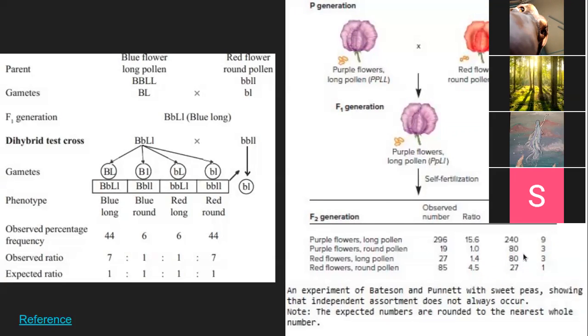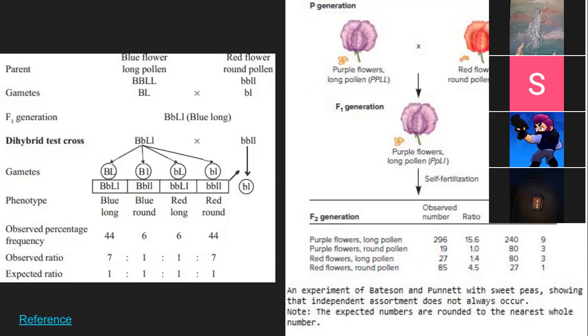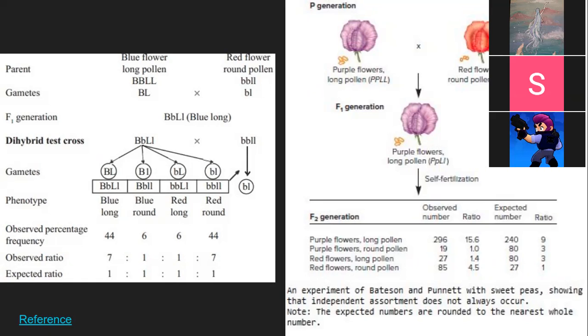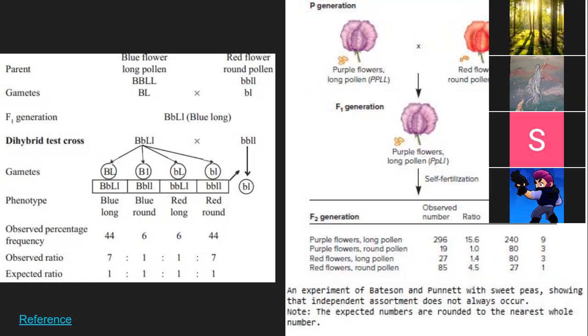Okay, so you're saying that the Mendelian ratio was 9:3:3:1, but when we cross red flower and purple flower, we get something else. So that's how they prove Mendel wrong. It's not about Mendel being wrong, it's just that there are non-Mendelian behaviors that are observed as well. That does not mean Mendel is wrong. Mendel is just right in one aspect, but there are quite a few aspects which need to be checked, and that is what these guys added.